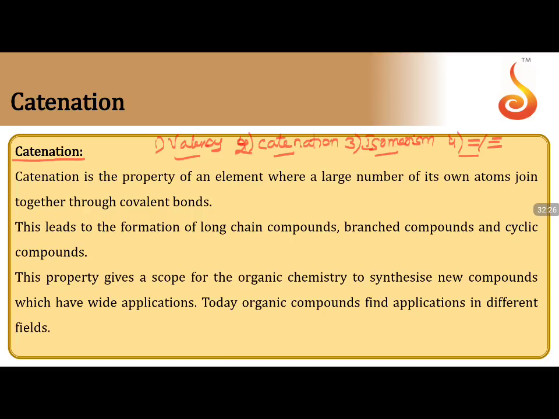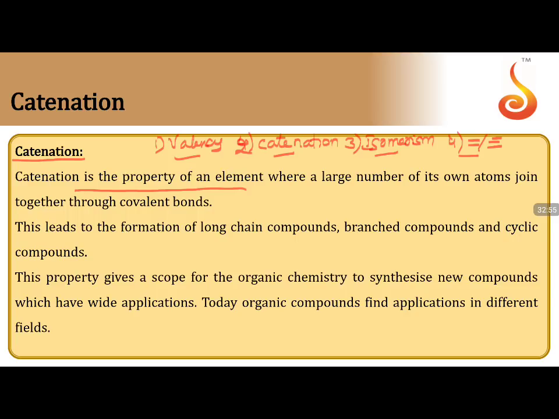And catenation, what is catenation? It is the property of an element where a large number of its own atoms join together through covalent bonds. In a simple line, catenation is the ability of an element to form long chains, joining carbon to carbon, carbon to carbon. If you can form a long chain, that is called catenation ability. Catenation is observed in carbon because carbon can form long chains.